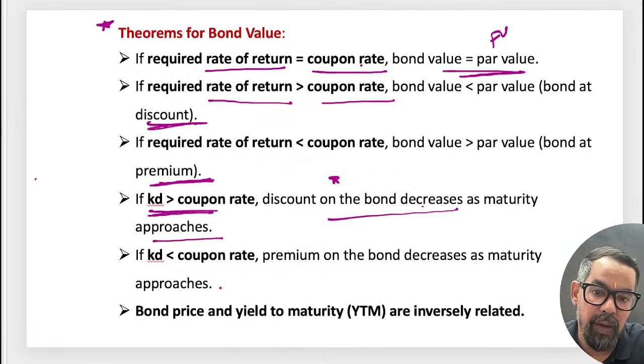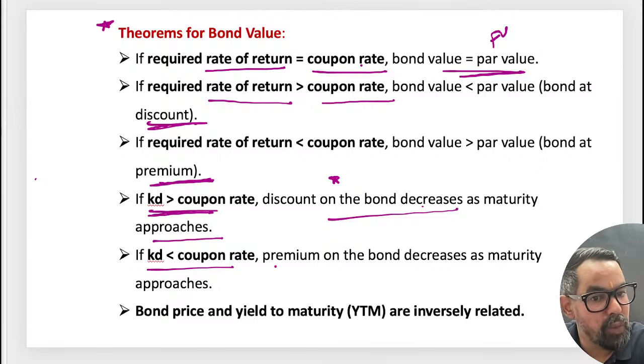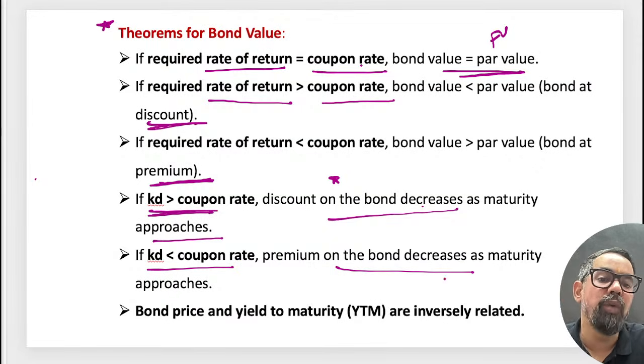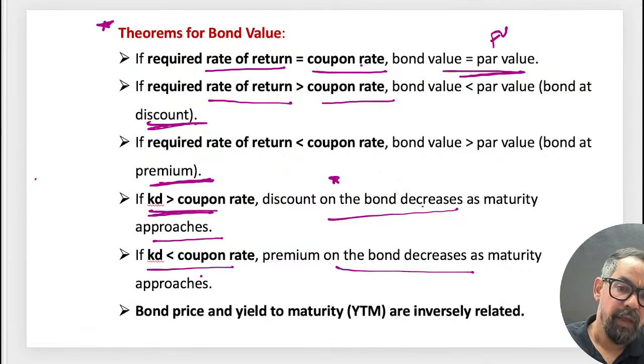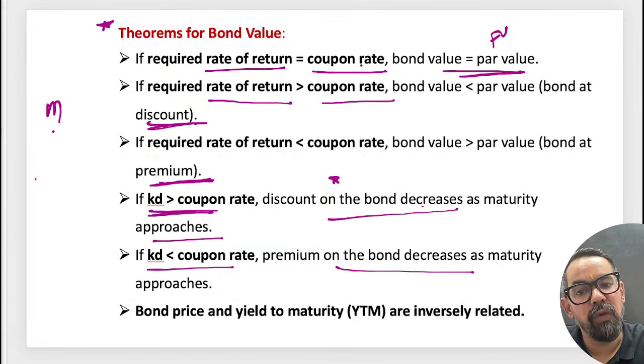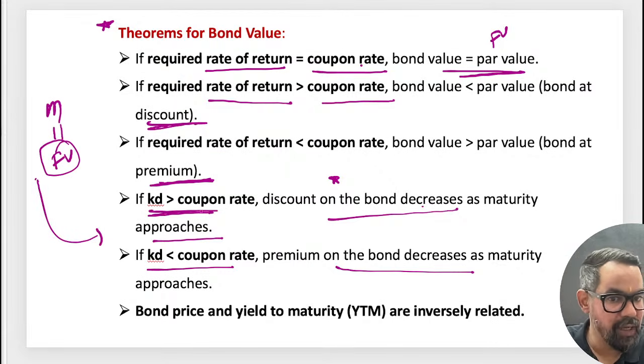If KD is less than the coupon rate, the premium on the bonds decreases as maturity approaches. The current yield combination works the same way, because eventually at maturity we get the face value. Due to that, these are the effects.